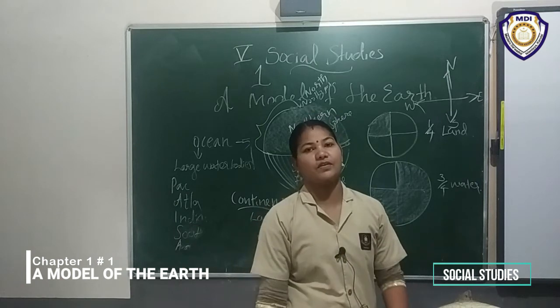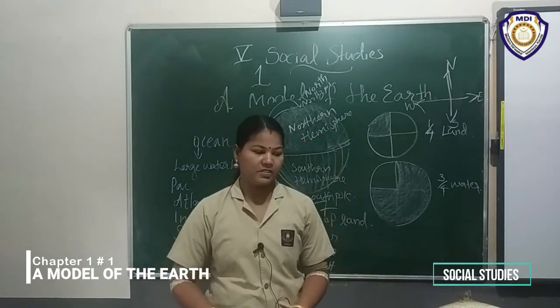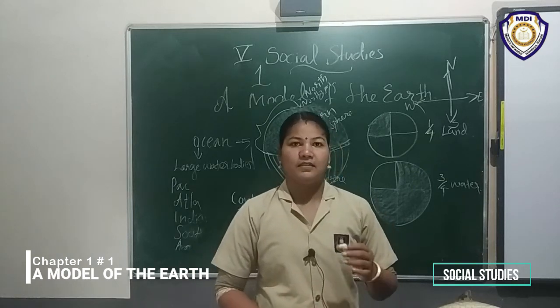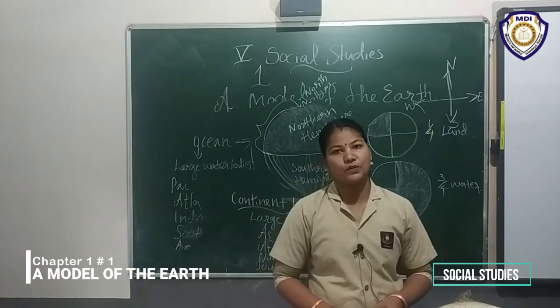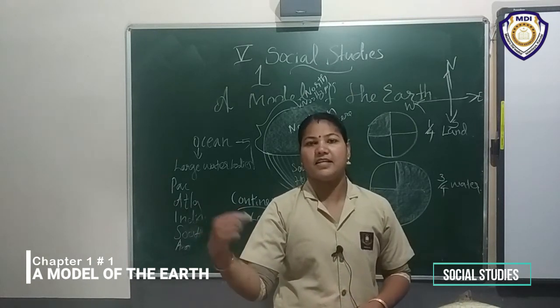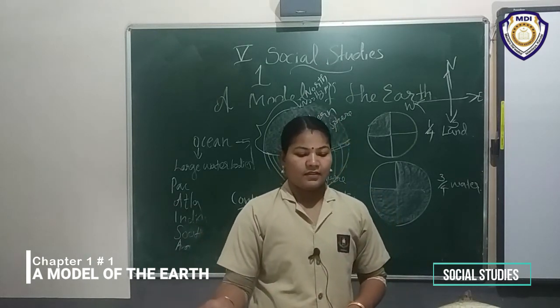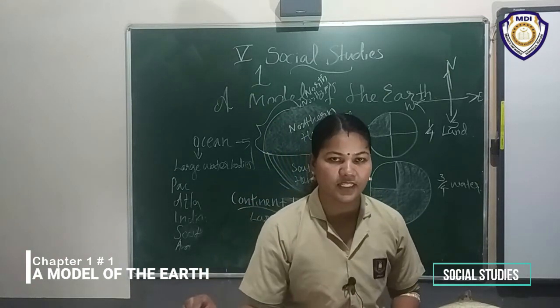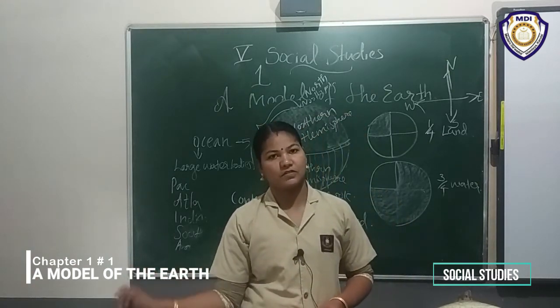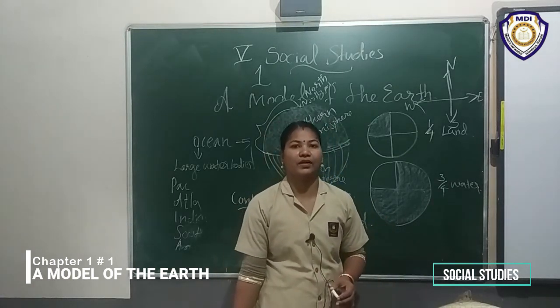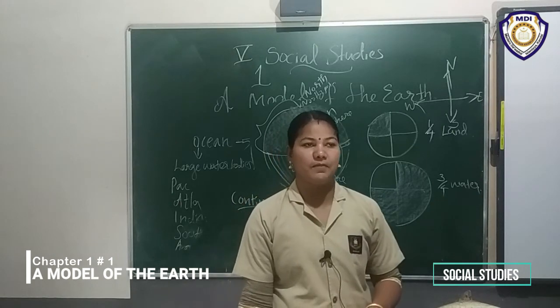The south of the equator is called southern hemisphere. Is it clear? Underline: the equator divides earth into two hemispheres. The area north of the equator is called northern hemisphere. The area south of the equator is called southern hemisphere.